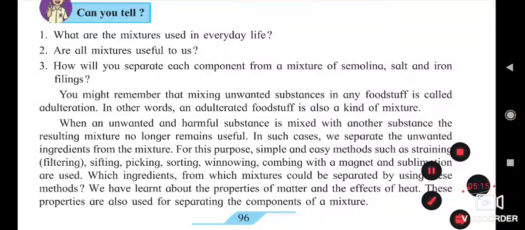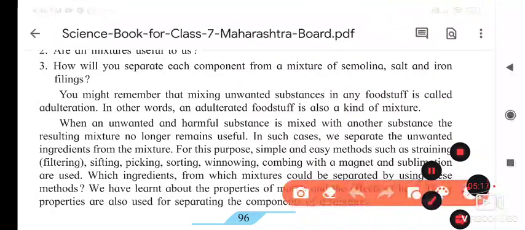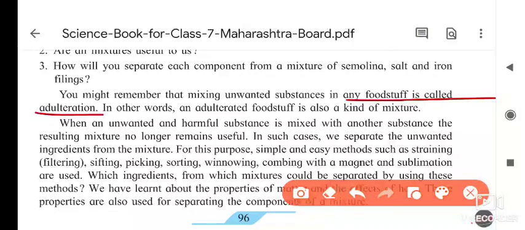You might remember that mixing unwanted substances in a foodstuff is called adulteration of food. Yes, in other words, adulterated foodstuff is also a kind of mixture.